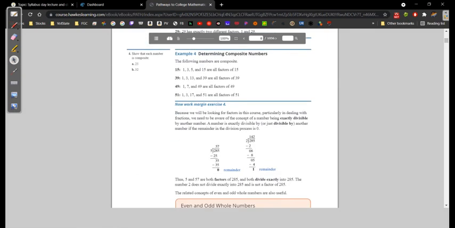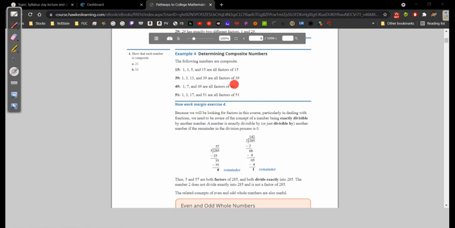Determining composite numbers. The following numbers are composite, right? So 1, 3, 5, and 15 are all factors of 15. What this means is 15 times 1 will get you 15, but so will 3 times 5. 1, 3, 13, and 39 are factors of 39. What this means is 39 times 1 and 3 times 13 are both equal to 39.